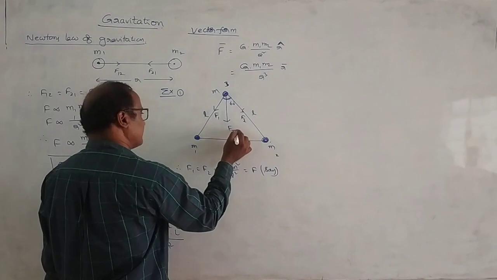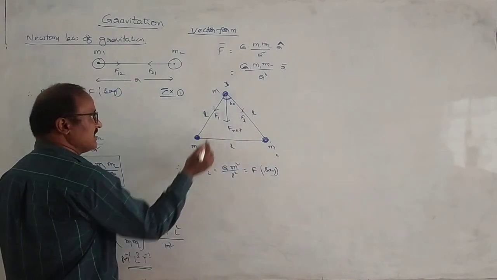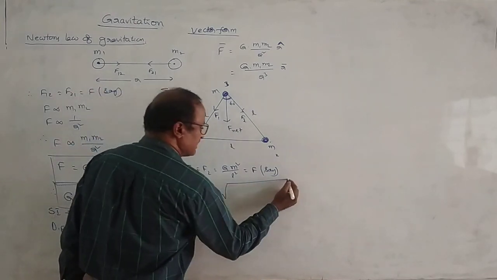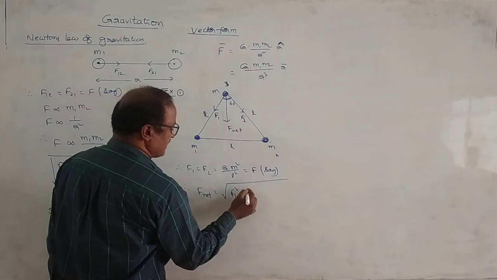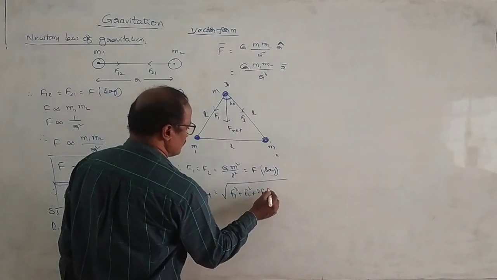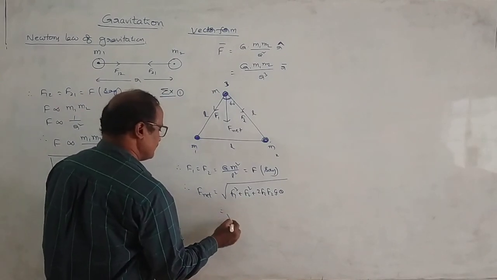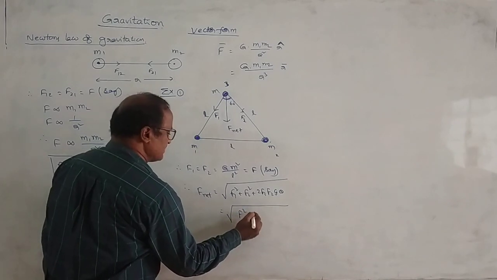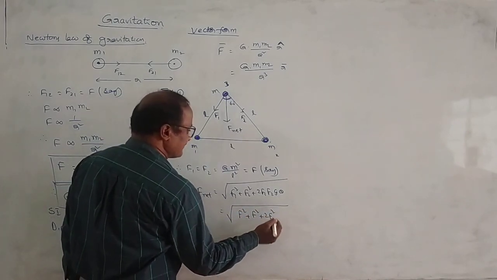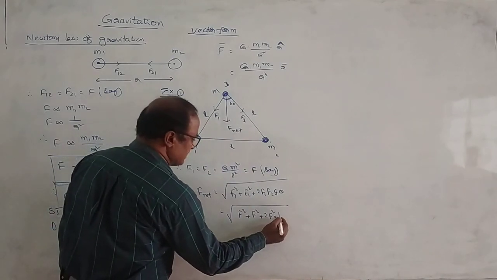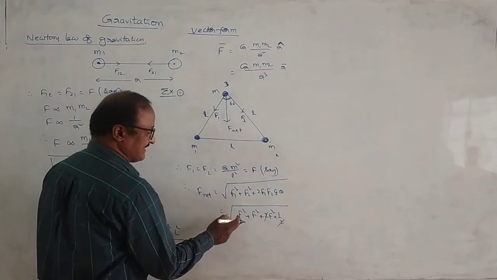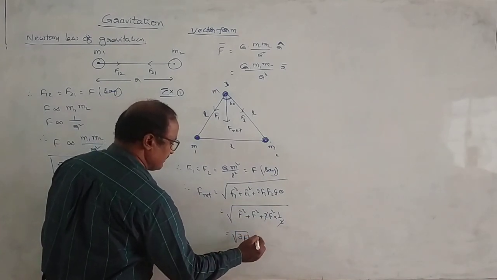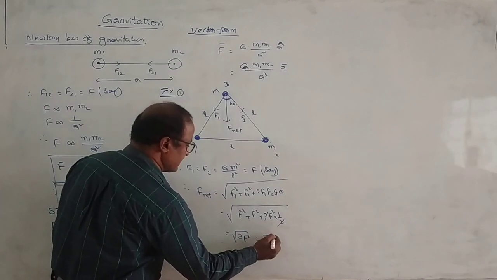This is equal to F net. The net force acting on the third body is given by F net is equal to, according to the parallelogram law of vectors, root of F1 square plus F2 square plus 2 F1 F2 cos theta. This is equal to root of F square plus F square plus 2F square into cos 60. Cos 60 is 1 by 2, so F square plus F square plus F square is 3F square. That is equal to root of 3F square, or root 3 into F.